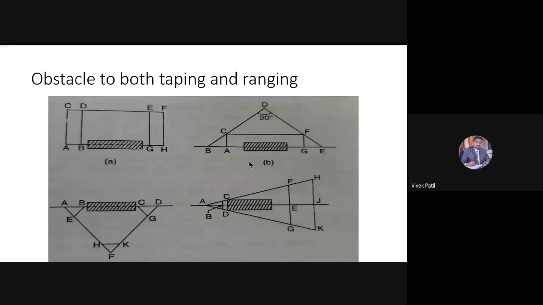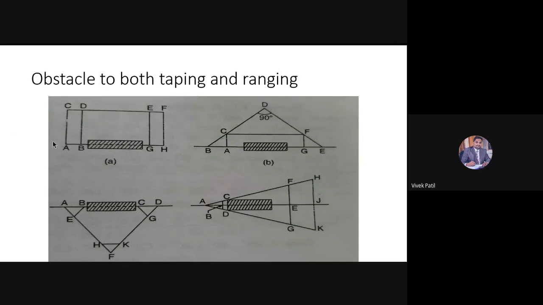So to overcome this particular obstacle, we are having four methods. Let us go one by one. In the first method, the line AB is there that I want to extend, as well as I want to know the distance from A to G or A to H.